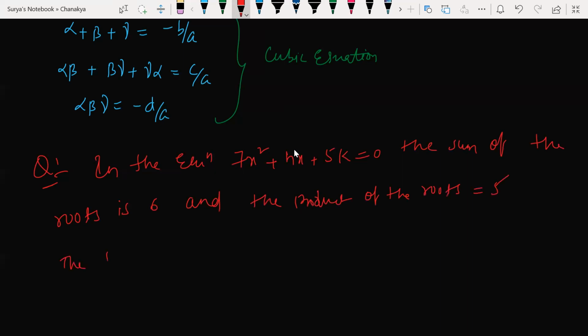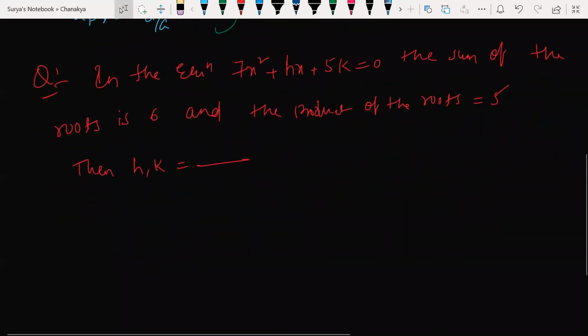Then the value of... So what is the second term of the polynomial? 7x squared plus hx, plus 5k, then hx, the sum of the roots. Let's see how many of you are doing this. Let's solve this.